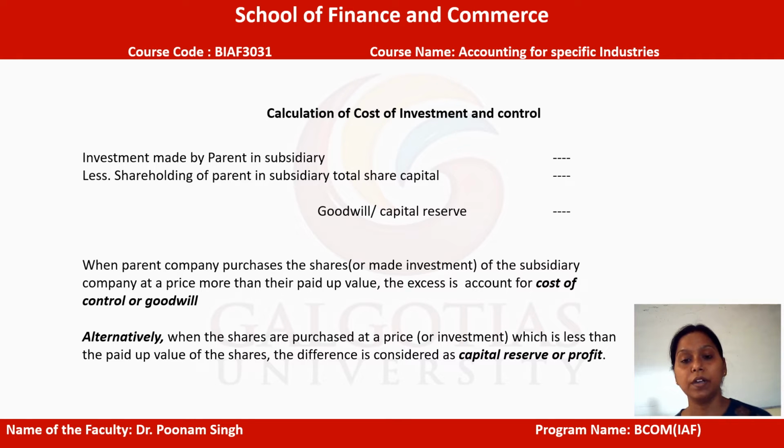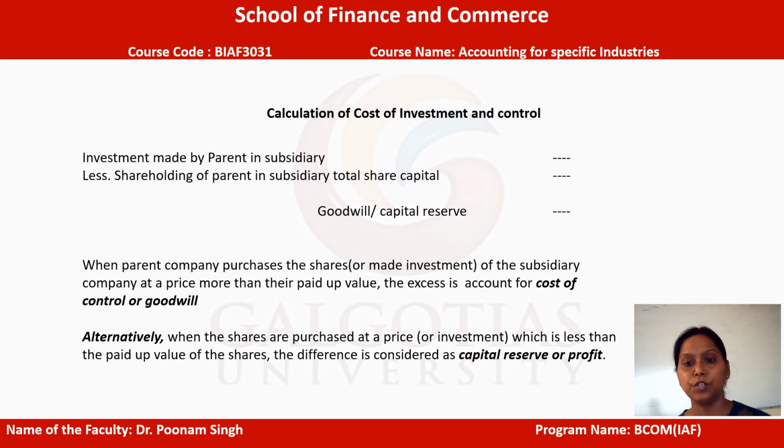So how do we figure out this thing? Either a goodwill or a capital reserve. Now in this case we will say that if the investment made by the parent in the subsidiary is more than the share capital of the subsidiary company, at that point of time the goodwill or the cost of control will be generated. While on the other side, if the shareholding of the parent company in the subsidiary's total share capital is more and the investment made by the parent in the subsidiary is less,